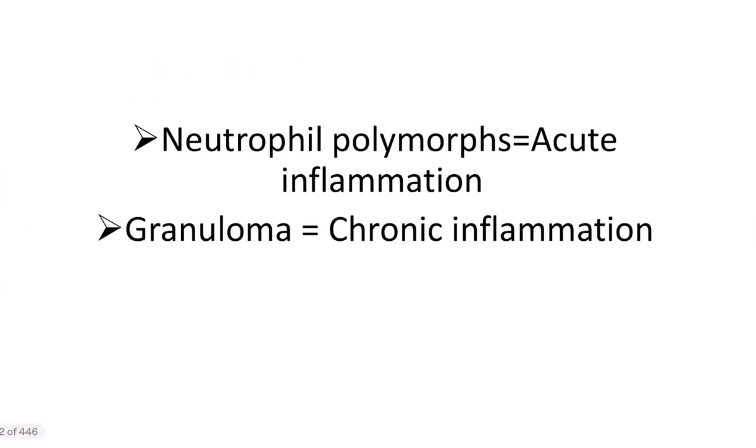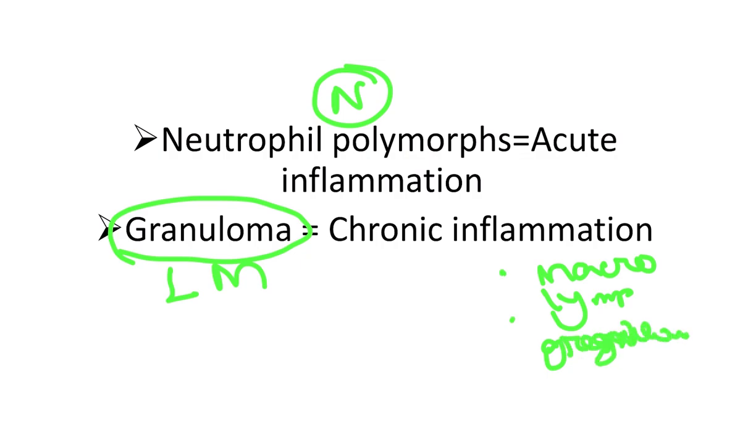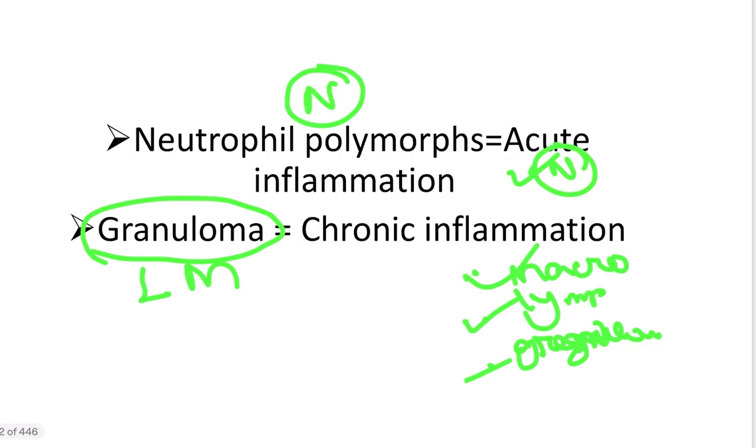First of all, the neutrophil, or polymorphonuclear cell, is the cell of acute inflammation. On the other hand, in chronic inflammation, there are lymphocytes, there are macrophages, and there is granuloma formation. So in chronic inflammation, always look for macrophage, lymphocyte, and granuloma. And in the acute phase, always search for neutrophil.